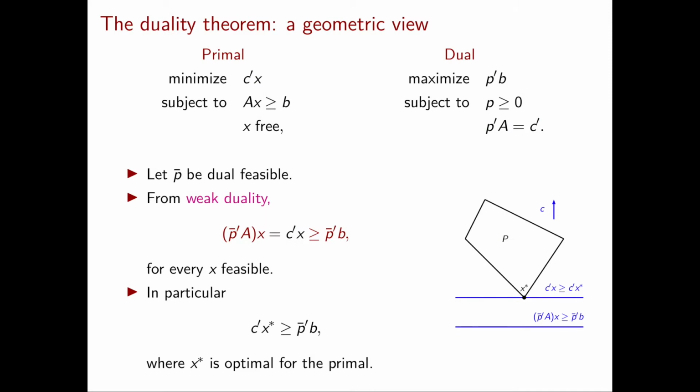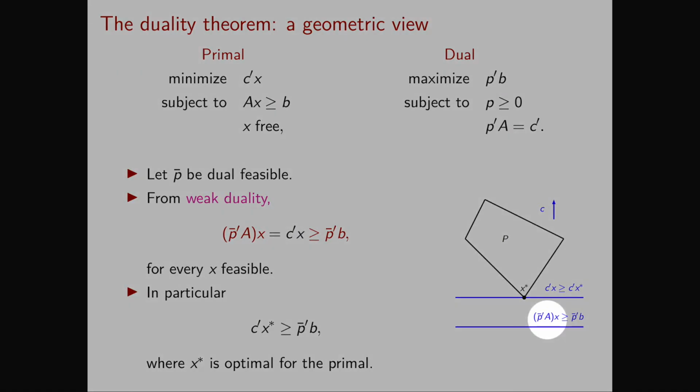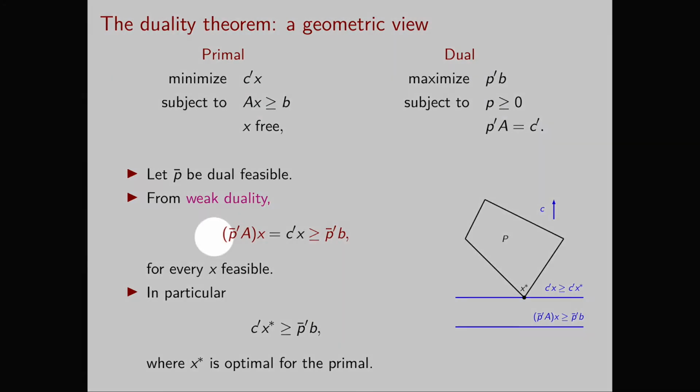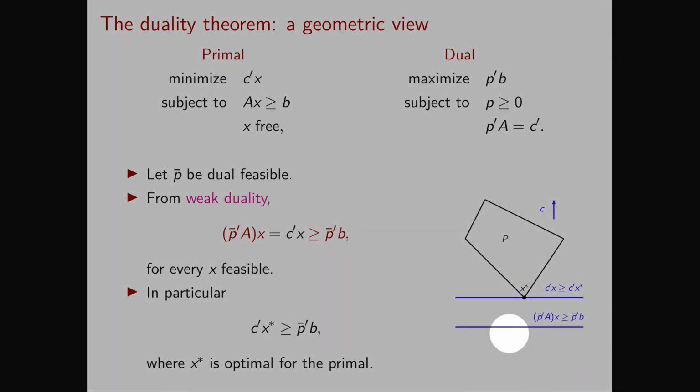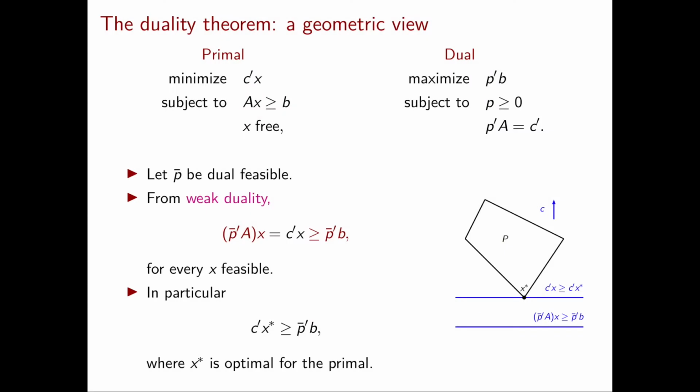Now I can also visualize the inequality that we obtained from the dual vector p bar. Now the left-hand side, p bar transpose A x, is equal to c transpose x, as we already saw using the equalities in the dual. In this picture, this tells me that this new inequality is parallel to the inequality c transpose x greater than or equal to c transpose x star.